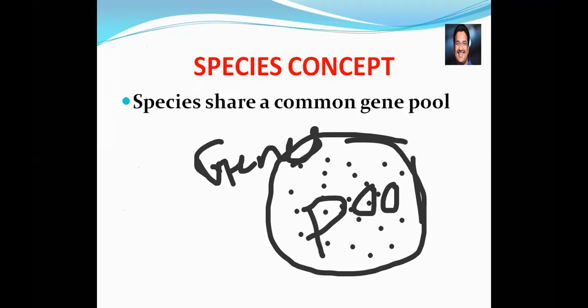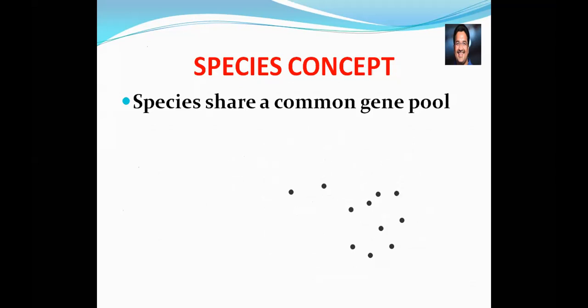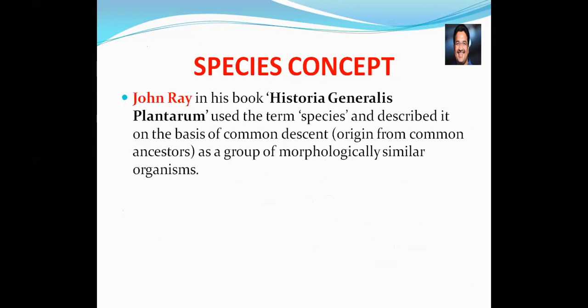So that's the species of individuals. You share genes with me because we both belong to the same species, so we share a common gene pool. In that way, we say species share a common gene pool. Okay, next, the opinions of the scientists.